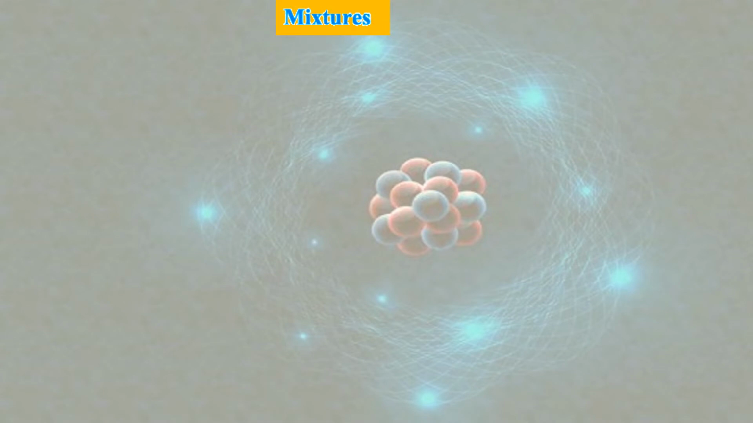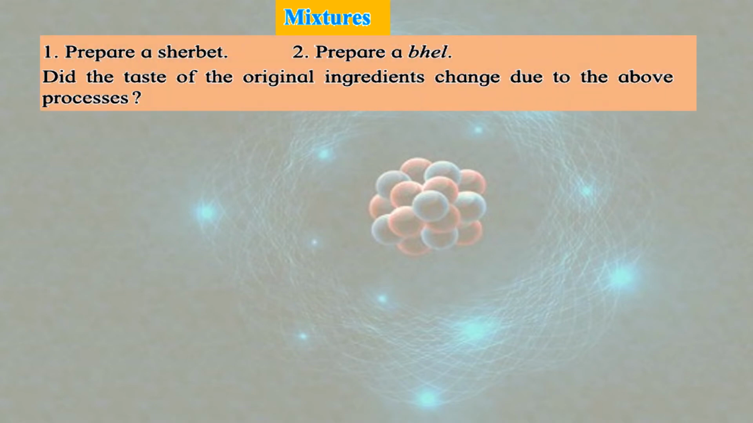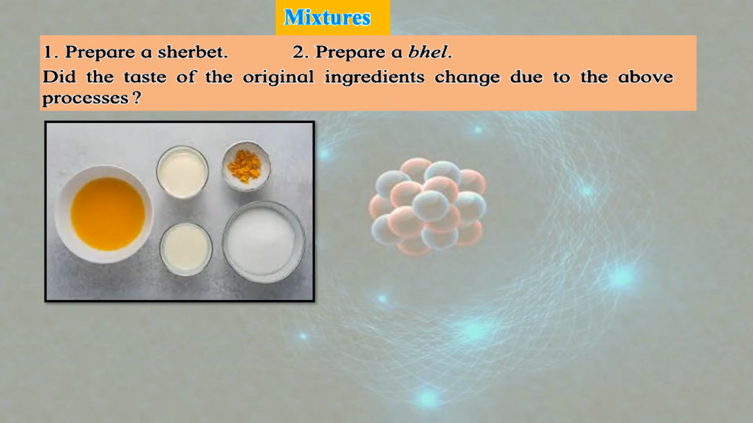Mixtures. Now we come to the last part of the topic that is there in our textbook. Elements, compounds and mixtures. So element is clear, compound is clear to all of you. Now we talk about mixtures. Prepare a sharbat. Now when you prepare a sharbat, you make use of different items. If you're making it with milk, you will need milk, you will need sugar, you will need cream, you will need the syrup, okay, and anything else that you need to add to it.